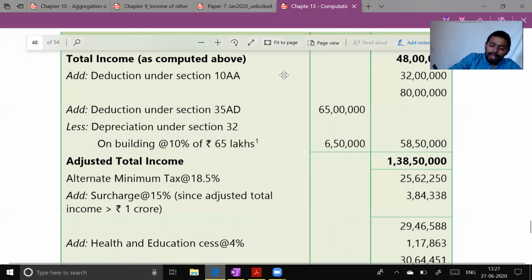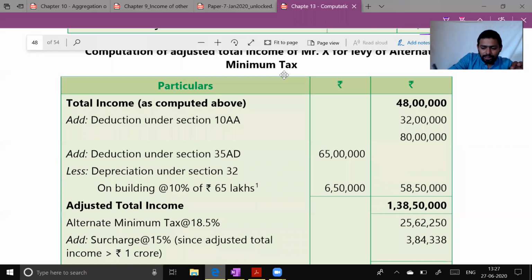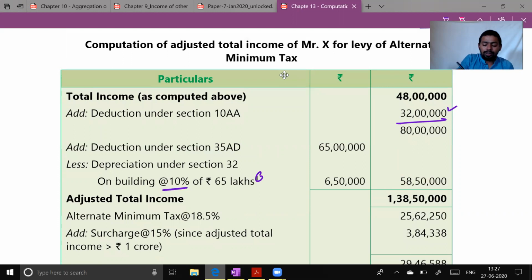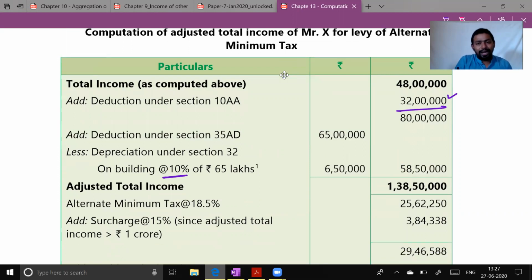So look how AMT will be computed here. They are going to add back 48 lakh plus 32 lakh, that comes to 80 lakh. In this 80 lakh, they cannot add the whole 65 lakh. They must provide notional benefit of depreciation at the rate of 10%, because it is a building and they have written that assumption in this particular note. So it will be 6.5 lakh. 65 lakh minus 6.5 lakh is equal to 58.50 lakh. If you add that to 80 lakh, it becomes 1 crore 38 lakh 50,000. This is the adjusted total income.